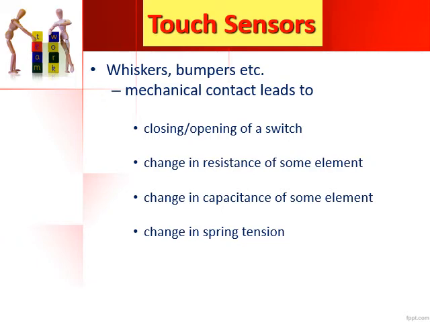The other kind is a change in resistance of some of the elements. If resistance changes, the voltage will change. If the capacitance changes, the voltage will change. If the tension of the spring changes, the output voltage will change. So based on the change in capacitance, spring tension, resistance, or the force applied on the switch, you can have different kinds of touch sensors.